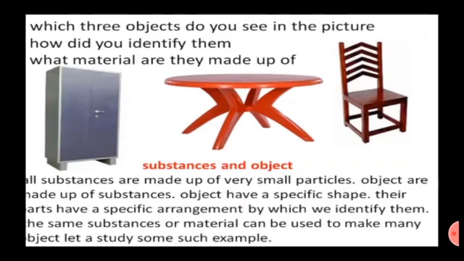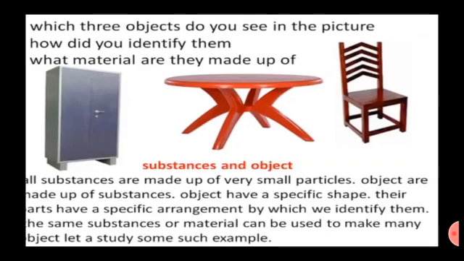Can you recall which three objects you see in the picture? Student: We can see chair, table and cupboard. How did you identify them? We can identify them by the properties of the objects. What material are they made up of? Chair is made up of wood, table is made up of plastic and cupboard is made up of metal.